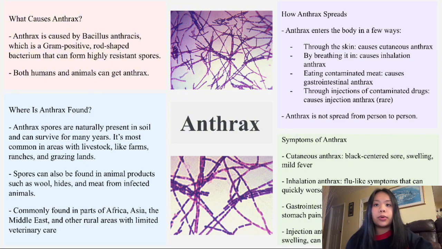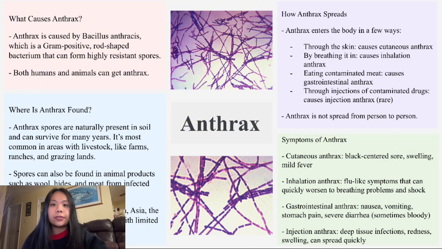Instead, the way the spores enter the body determines the type of disease. Through the skin leads to cutaneous anthrax. By breathing in spores leads to inhalation anthrax. And by eating undercooked contaminated meat causes gastrointestinal anthrax. Or lastly, through injection of contaminated drugs, although it's pretty rare. Each type produces different symptoms ranging from black-centered skin sores to severe breathing problems, shock, or gastrointestinal illness.